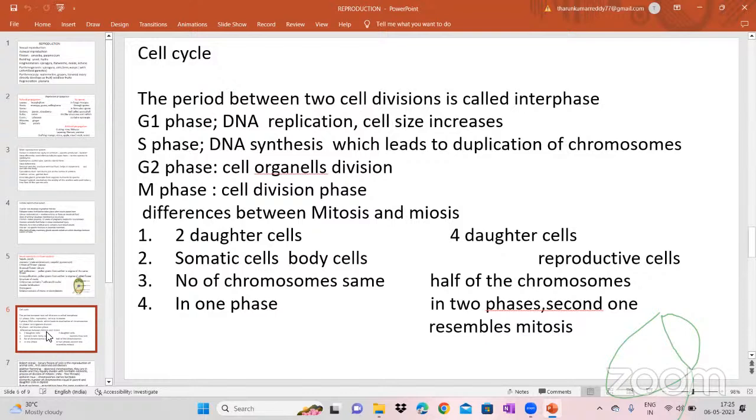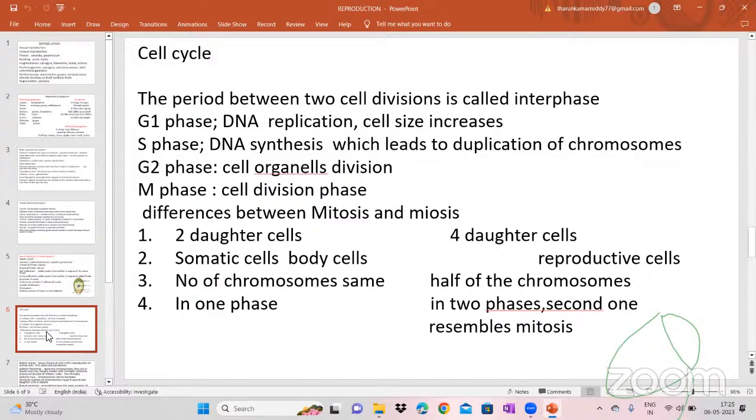After the cell division starts, we will see 3 stages, or totally 4 phases. One is the G1 phase, second is the S phase, third is the G2 phase, and the M phase, which contains 4 phases. Generally we say the M phase is the cell division phase. So the period between two cell divisions is called interphase. In the G1 phase we see the DNA replication, and the cell size will be increased.